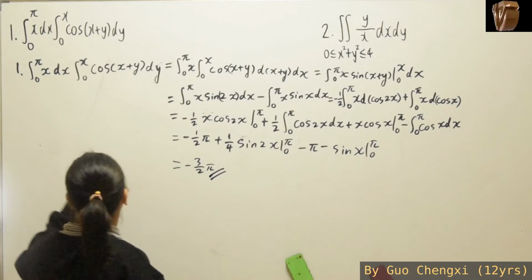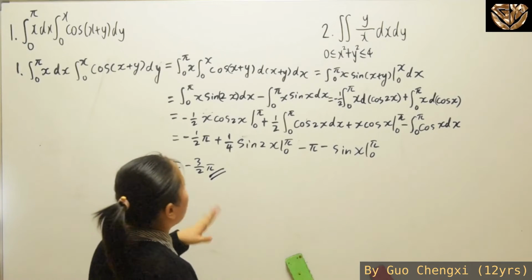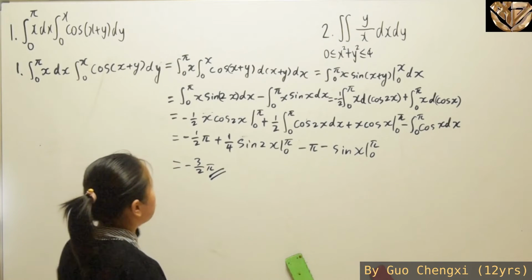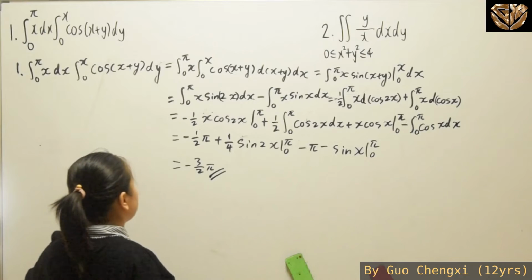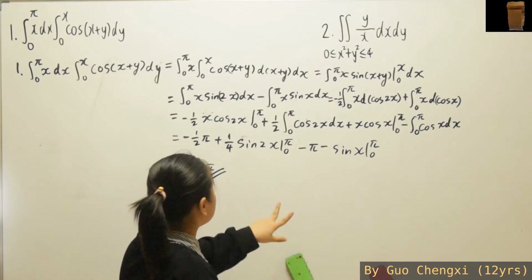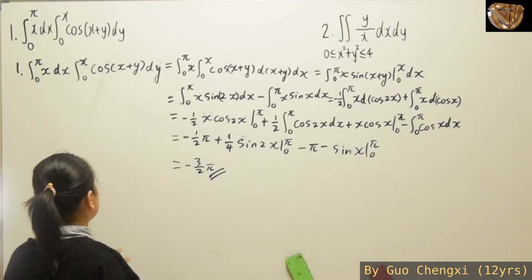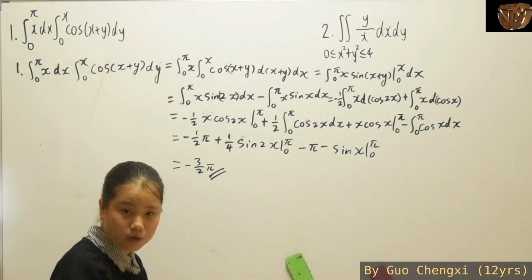Okay, so for our first example, what we mainly did was just to integrate. Then after that, we used integral by parts for 2 terms, then integrated again. So just take a quick look before I move on to the next question.